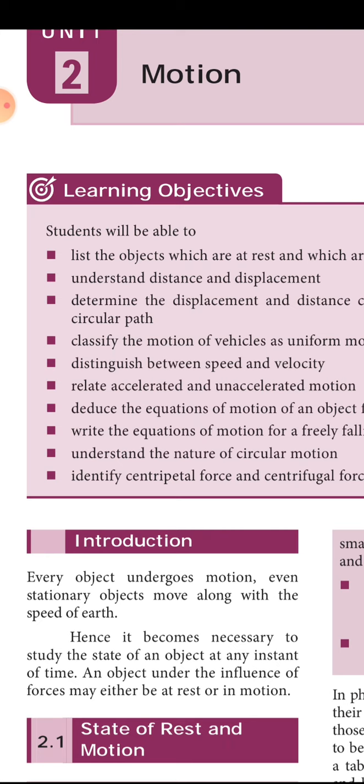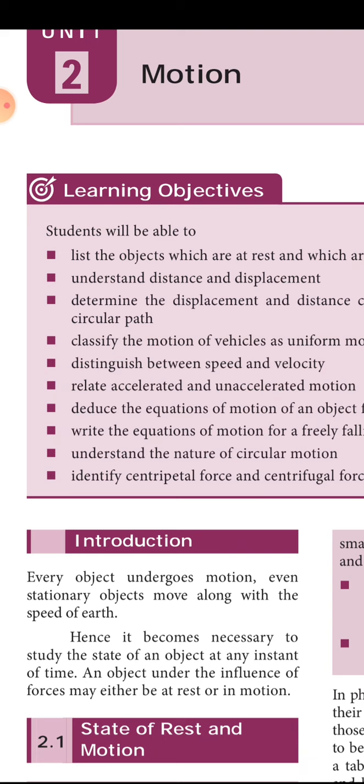For example, you are sitting in a train and the train is moving. For a person standing on the platform, the tree is at rest. But for yourself, the tree appears to be moving backward.